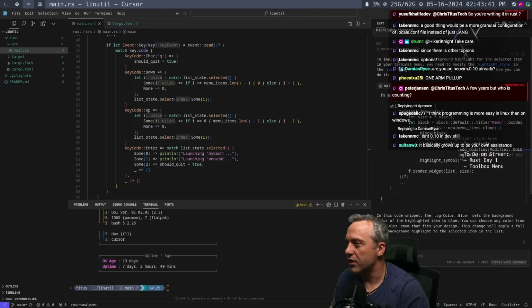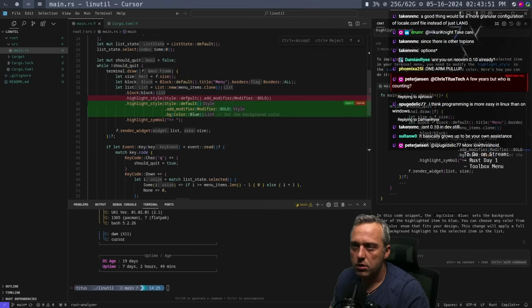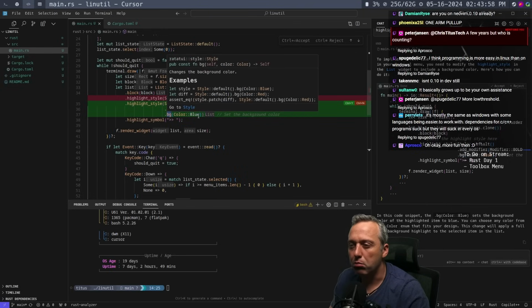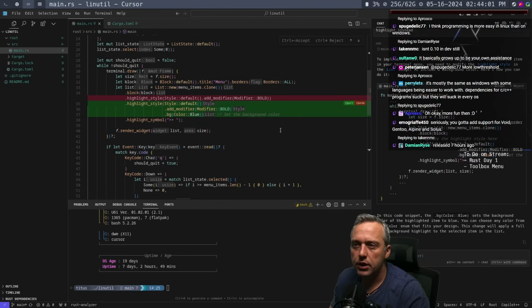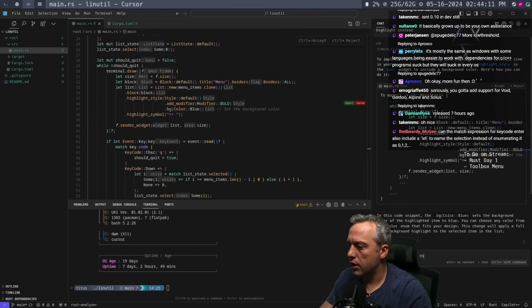All right, let's see here. Implementing a full line background highlight. Selected highlight. All right, fine. Let's try to apply that. See how many line changes it wants to do. Highlight style. It's trying to do a modifier of bold, but that's not working. So it's going to add a blue background. And okay, seems rather simple. The other thing that's happening, I also noticed that the arrow keys aren't changing the selection.